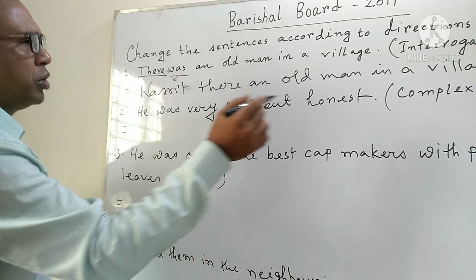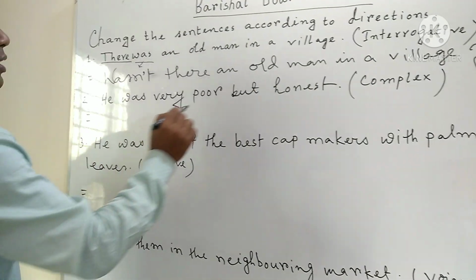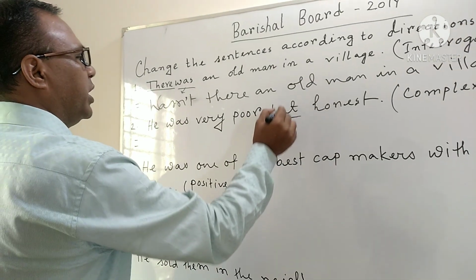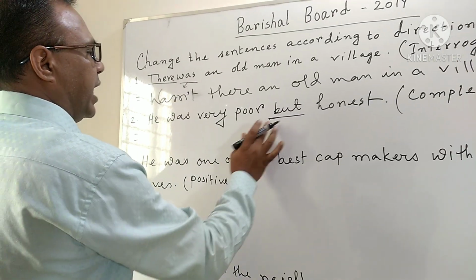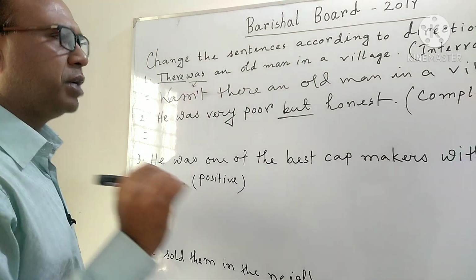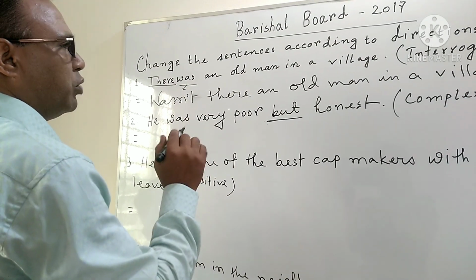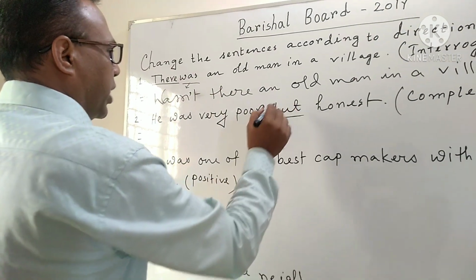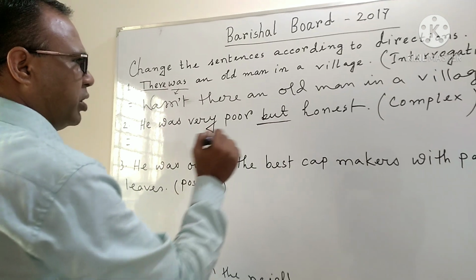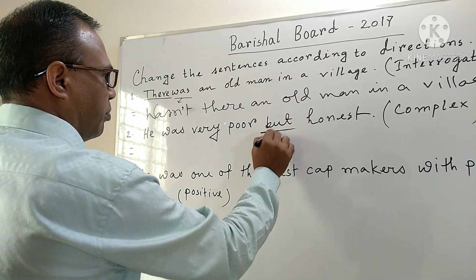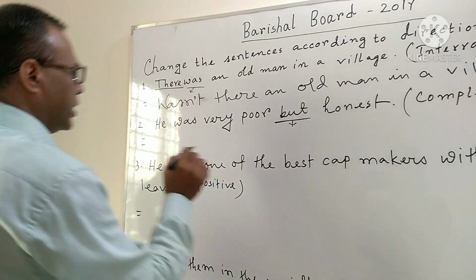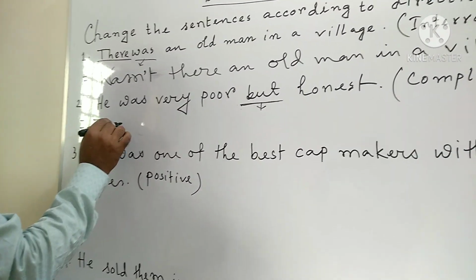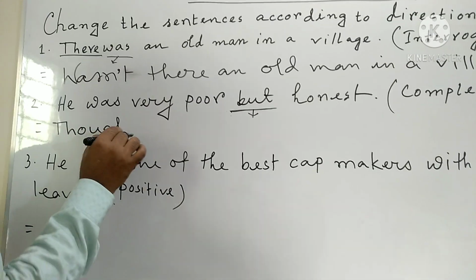Okay, question number 2. He was very poor but honest. We have been told to make it complex. When a sentence is connected with and or but, or not only but also, then we can easily understand that it is a compound sentence. And for every particular conjunction, there are particular rules. For but, the rule is, in case of complex, you will use though, either though or although.